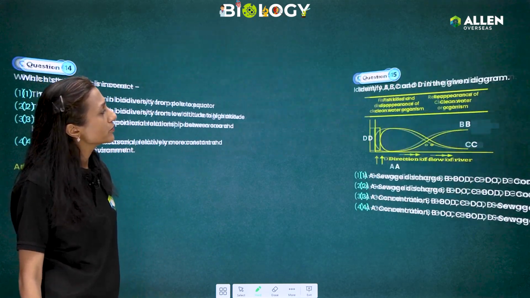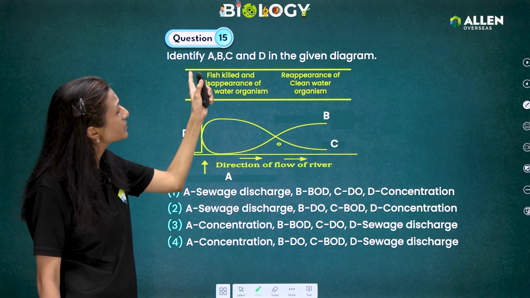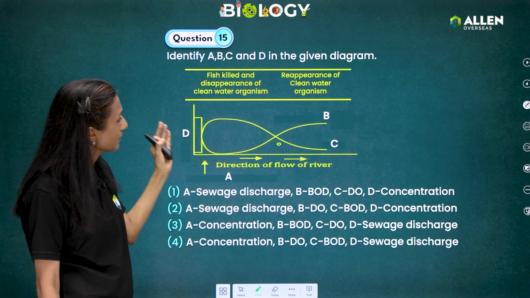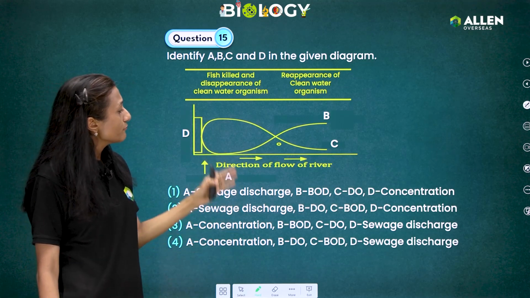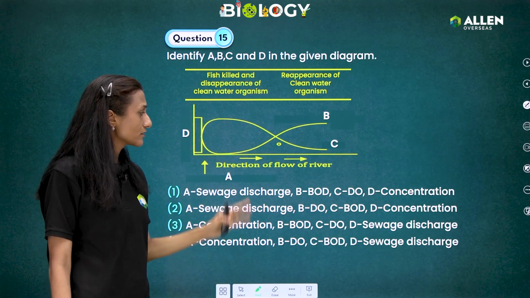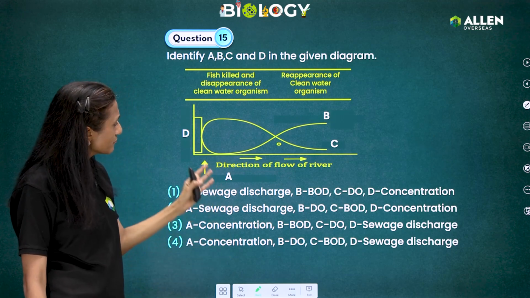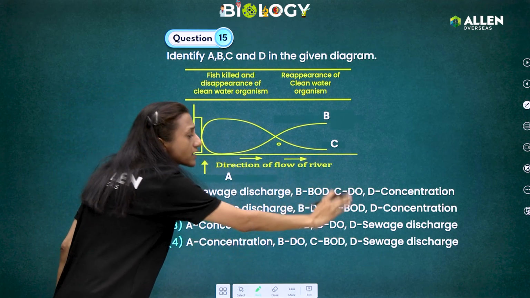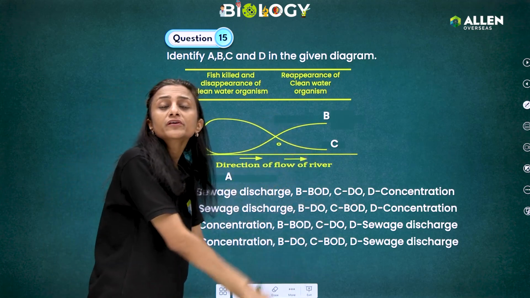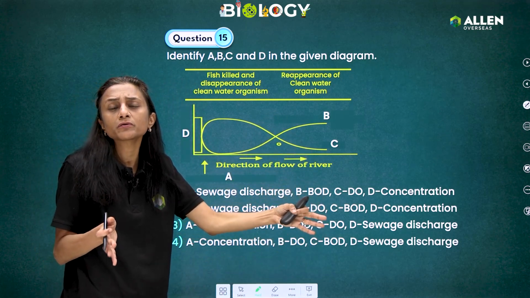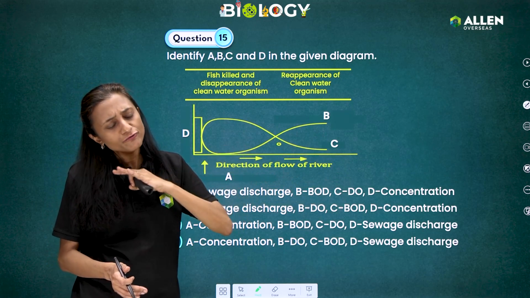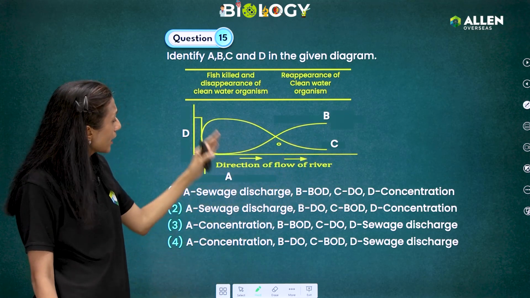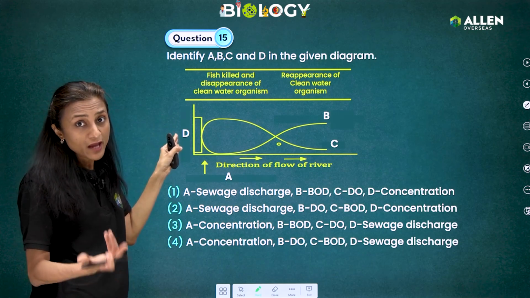So we move further to the next question. Identify A, B, C, D in the given diagram. So we'll identify A, B, C, D. This graph is there in NCERT. What is shown in the x-axis is the direction of flow of the river. So it is not a stagnant water body, but a flowing river, a free flowing river. That's on the x-axis, and on the y-axis we have to answer.